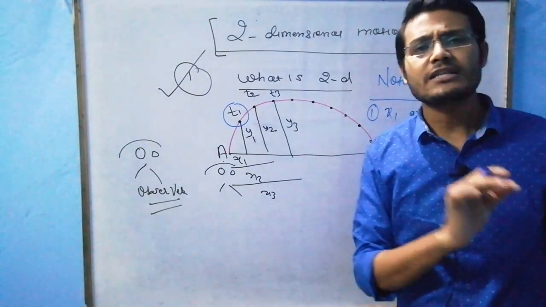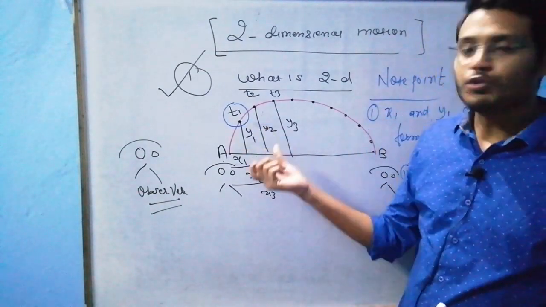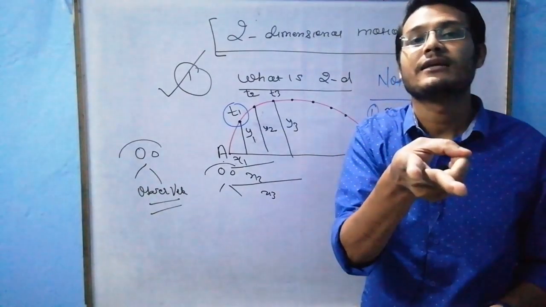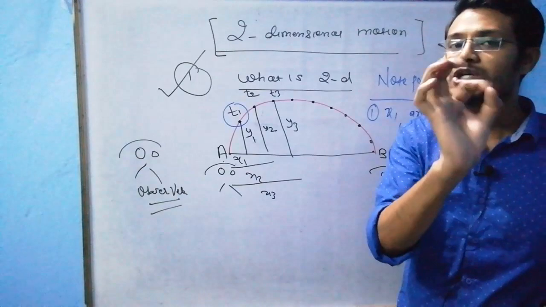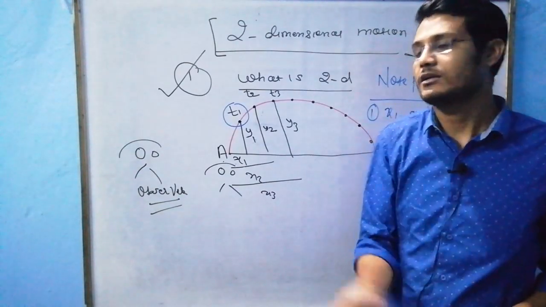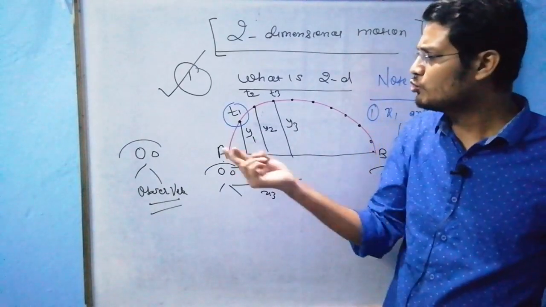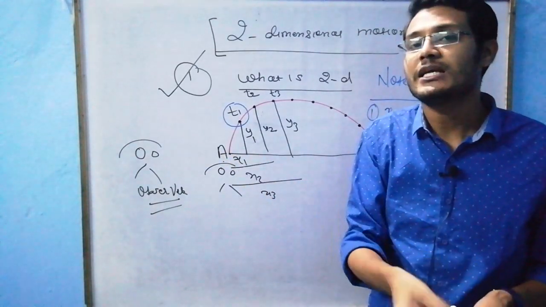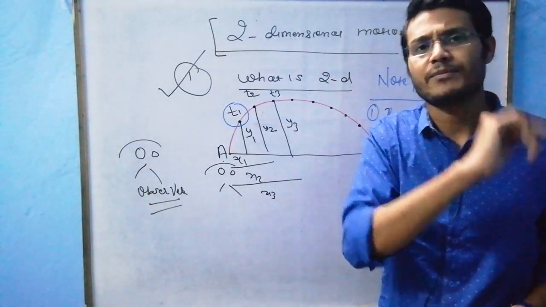So regarding 2D motion, I can say that two coordinates change simultaneously, but time is the common parameter. Again, listen: in 2D motion, x and y change simultaneously, but the time of change of the x coordinate and y coordinate is the same.